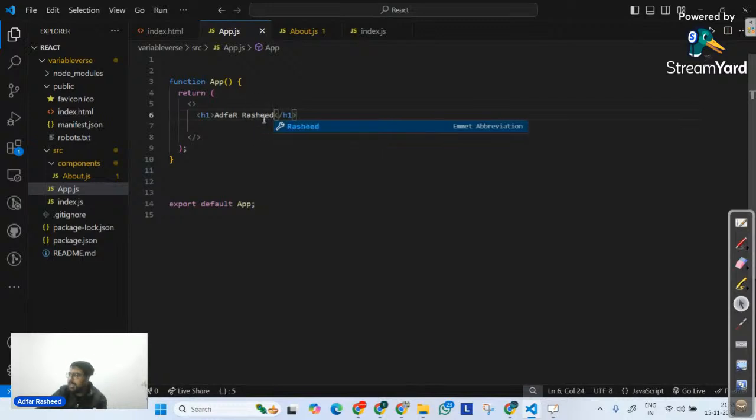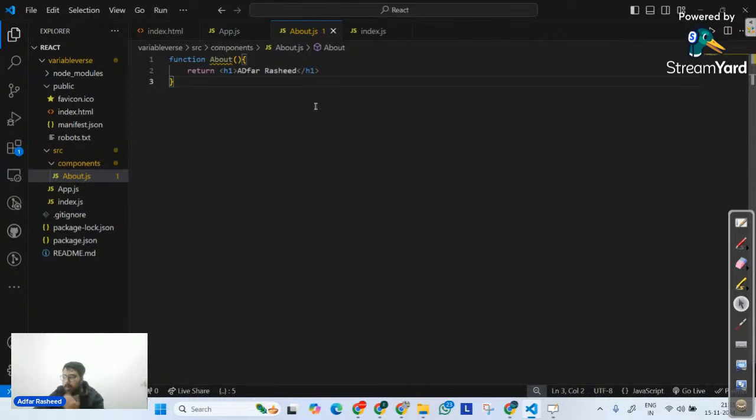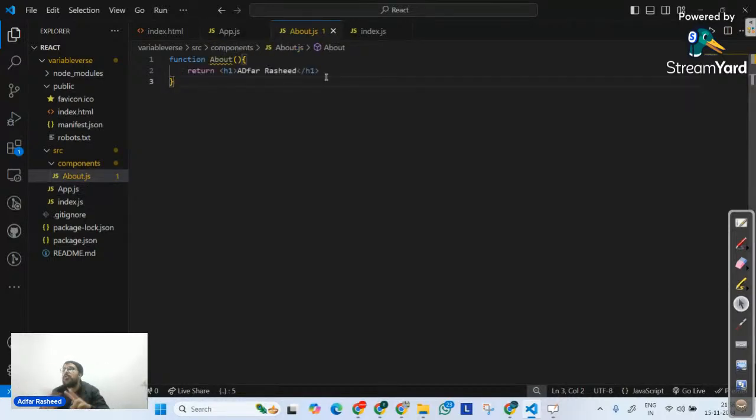Okay, some simple text. Now I want to display this about in my output. And we all can agree on one point that in order to do that, I must make this about part of this app. Yes or no? Right. Which means I have to call it here. But you guys tell me, does my app.js know there is About.js? No, it does not. Unless and until we tell it. So that's why we have the import export business. This is the first topic that we will discuss in our next class.